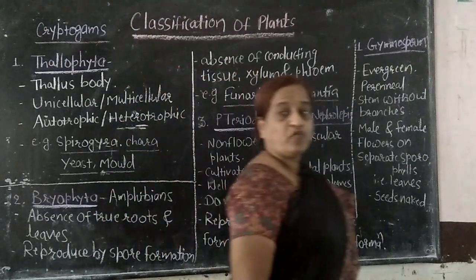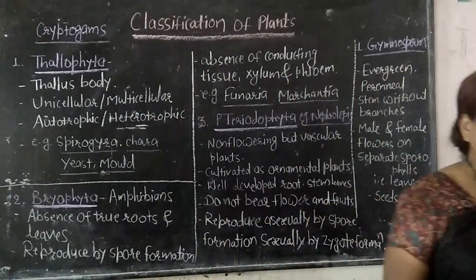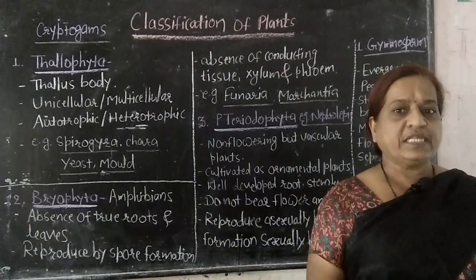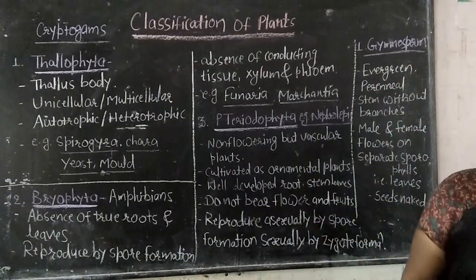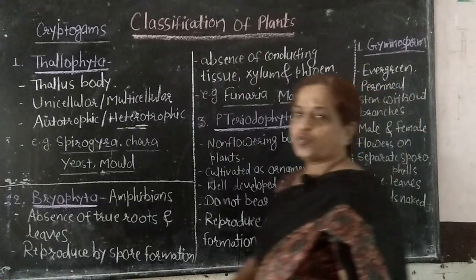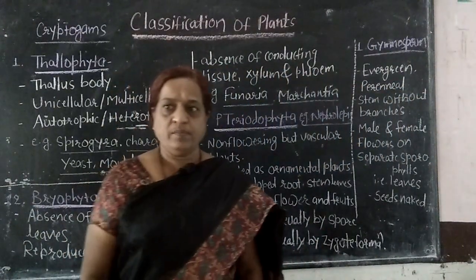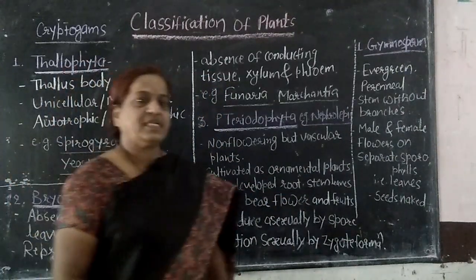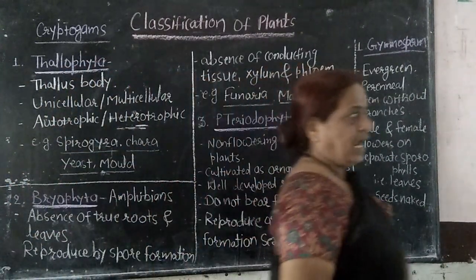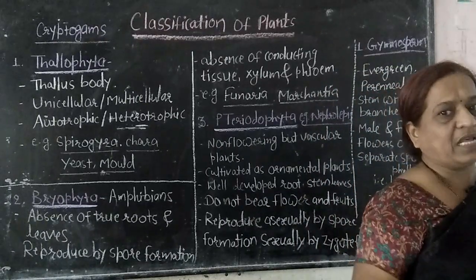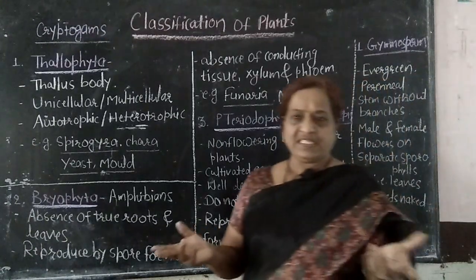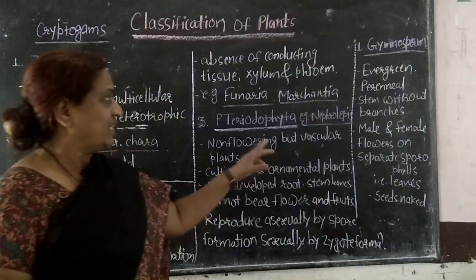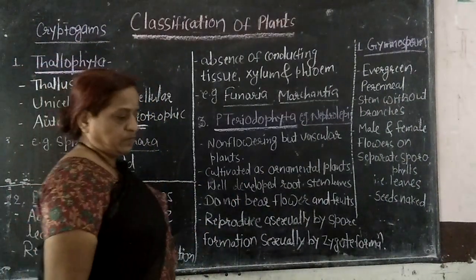What is meant by sporophyll? Very correct. Sporophyll is nothing but the leaf. So in case of gymnosperms, two types of leaves are there, microsporophylls and megasporophylls. Micro means they are small in size. Megasporophylls are larger in size. And male gametes and female gametes are produced on these different sporophylls. Okay. So that is the characteristics of the gymnosperms.